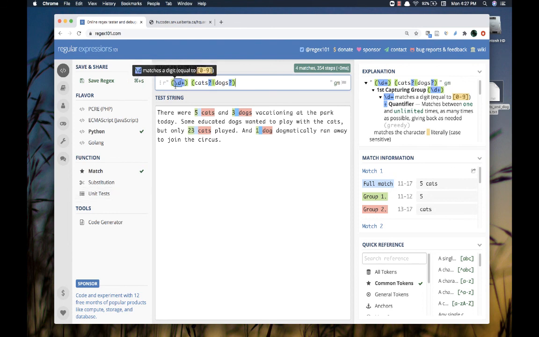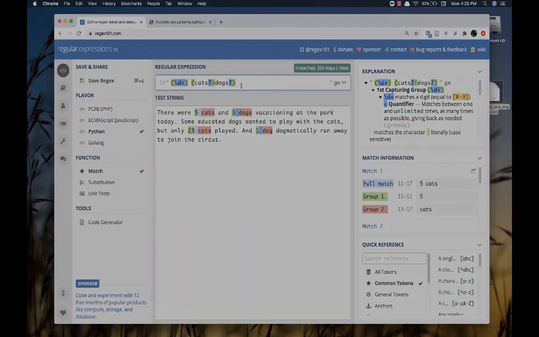So let me read this one again. This is first left parenthesis. So therefore, first capturing group of a digit, 1 or more, and as many as possible. That is followed by a literal space, followed by a second capturing group. That group consists of either CAT optional S or DOG optional S. And again, captured into group 2.